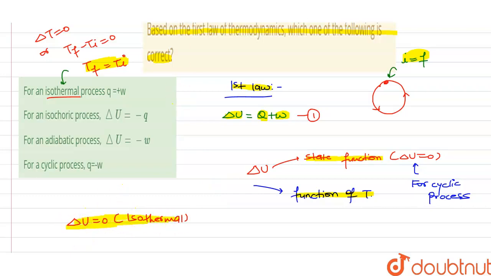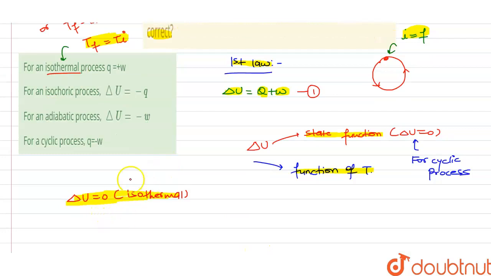If we try to apply this to the first option, that is the isothermal process, then delta U will be 0, equal to Q plus W. On solving it, we will get Q is equal to minus W. This is not exactly matching our option, so our first option is wrong.